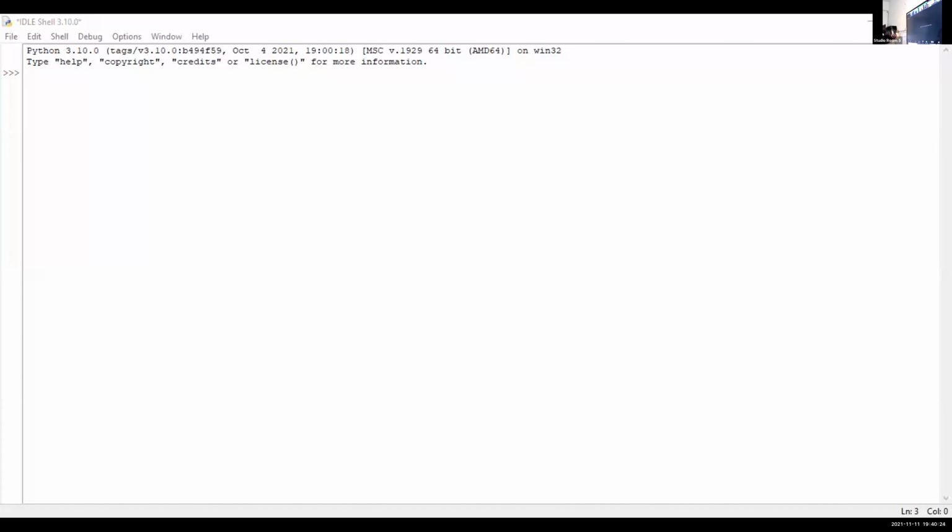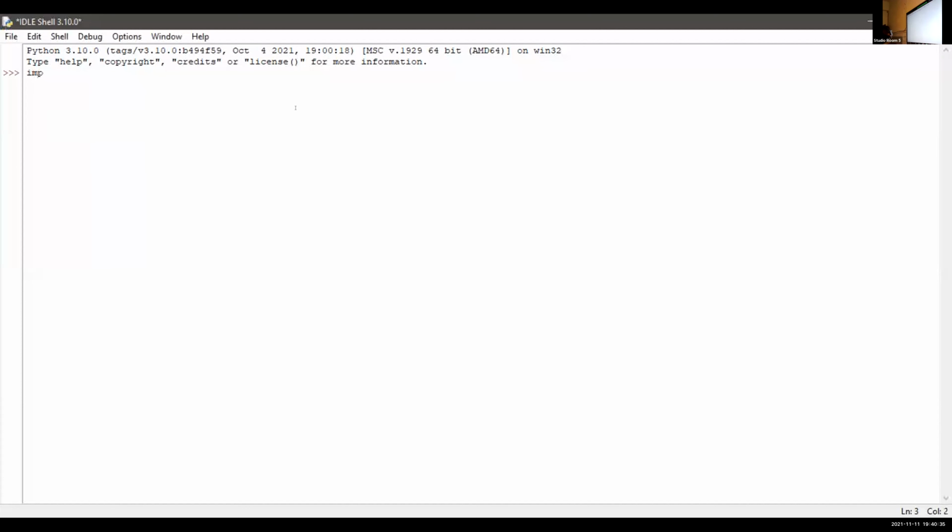Okay, this is for computer. Ma'am, can you see, this is the shell. So which is the first code? Ma'am, import turtle. Now type import turtle. Which is the second code? Pen. Which is the second code? Pen.